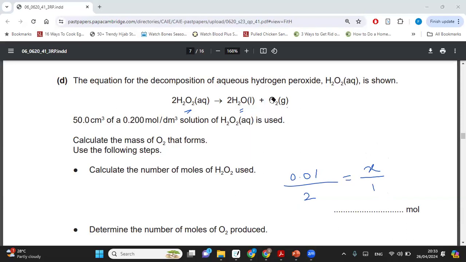Okay. So this is basically what I'm doing. That 0.01 is the value I got for 2 hydrogen peroxide, but I don't have 2 oxygen. I only have 1 oxygen. This value is for 2 hydrogen peroxide, so how do I get the value for 1? This is the value for 2 molecules. How do I get the value for 1 molecule? So that's what I'm doing. 0.01 is the value for 2, so what would be the value for 1? Right? Is this becoming clearer now?